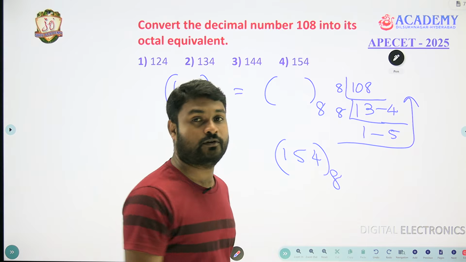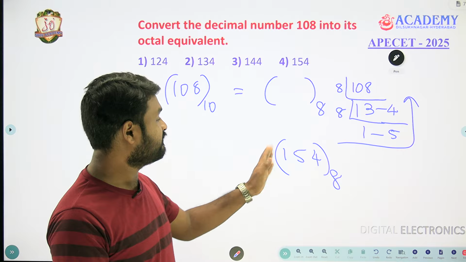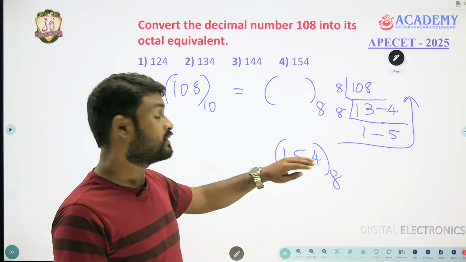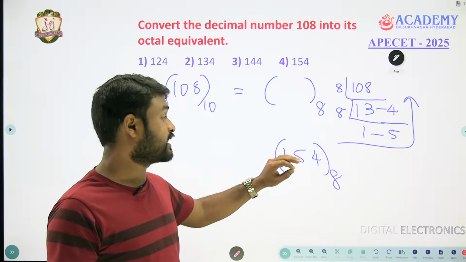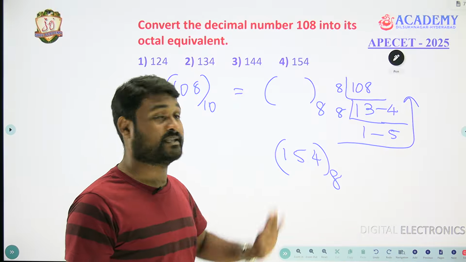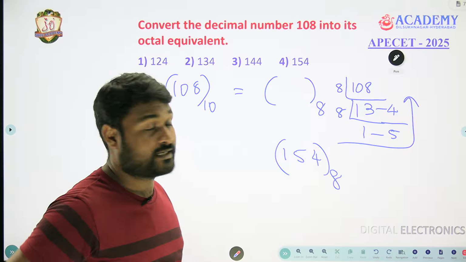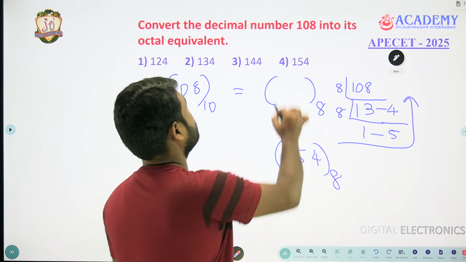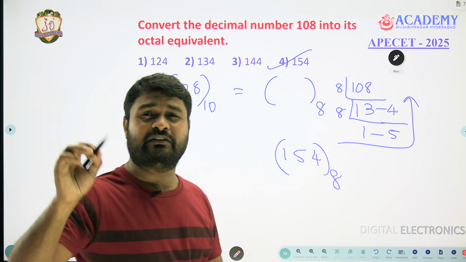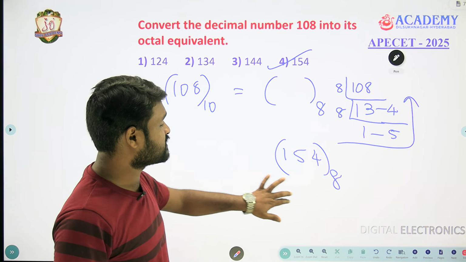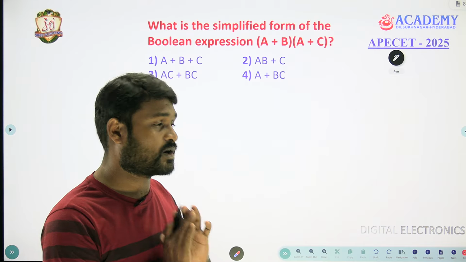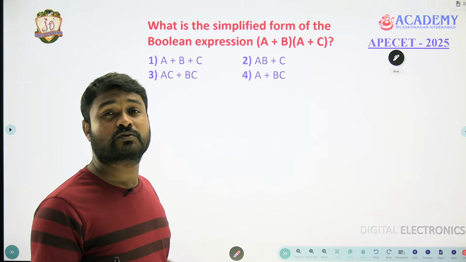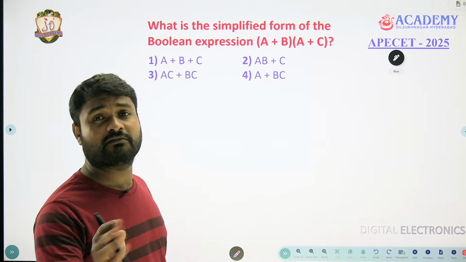This is not one hundred fifty-four in decimal, you have to pronounce it as 154 to the base 8. This is 108 in decimal, and it is 154 to the base 8, because its system is different. So when you write it like this, the answer is 154 to the base 8. It's the fourth option. Very fundamental things only were asked in the computer science paper this year. Computer science students can score 8 to 9 marks within 5 minutes. You do not require much time.